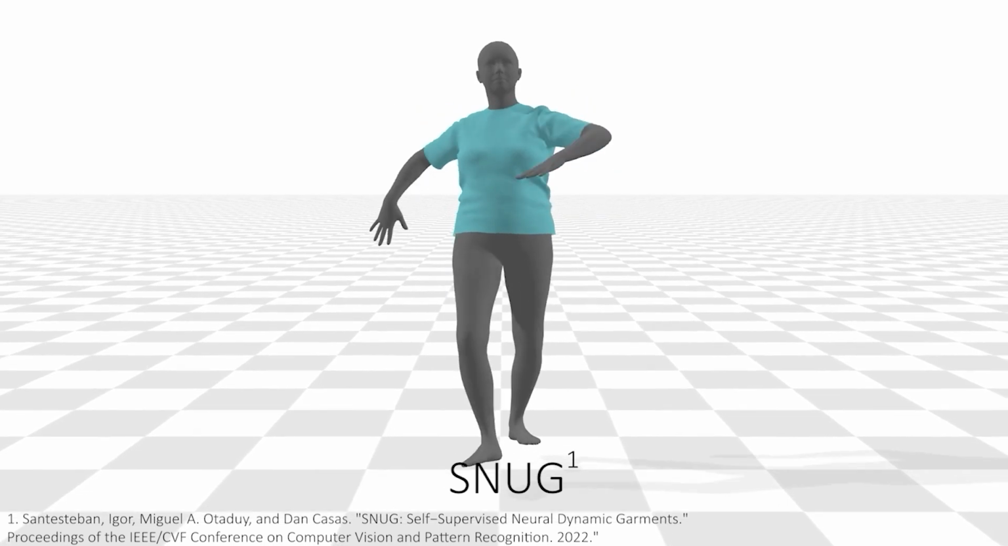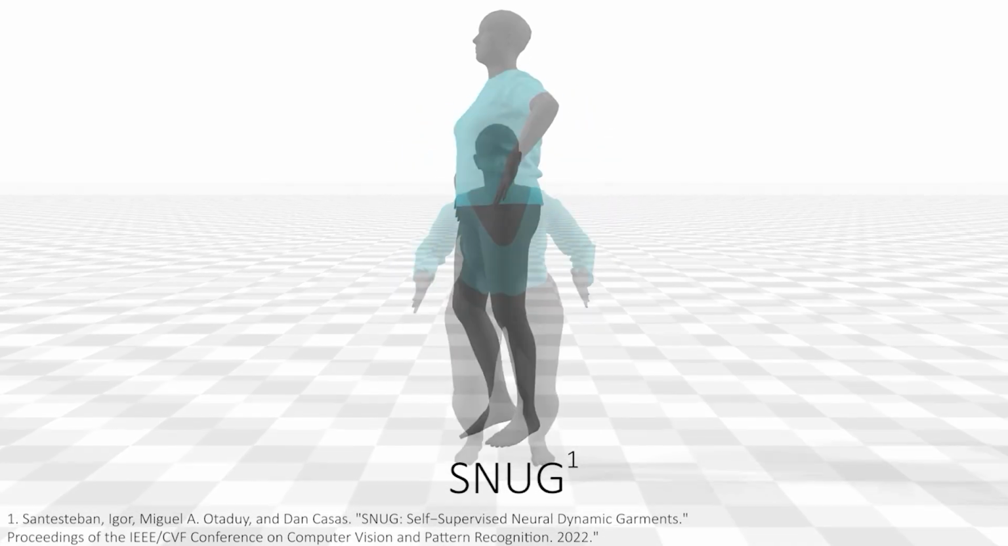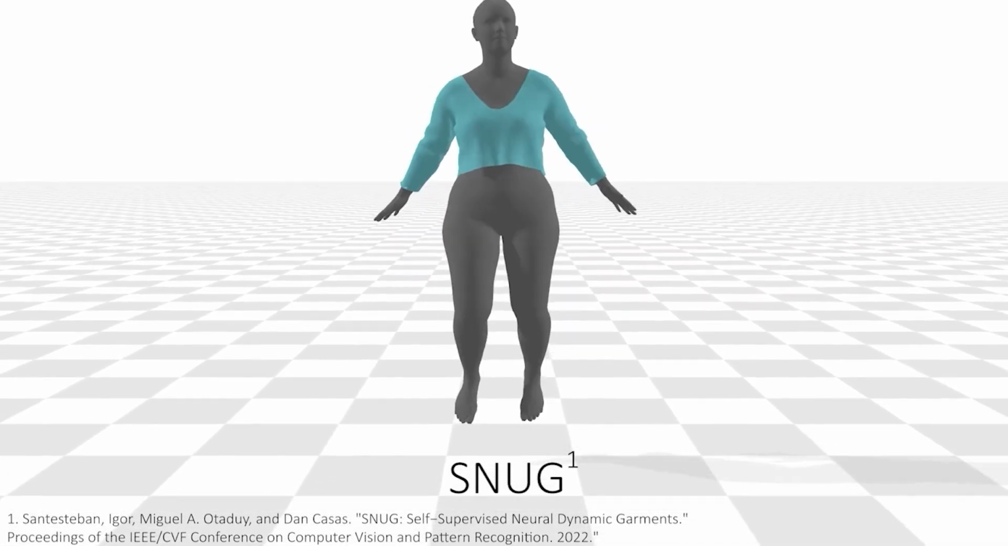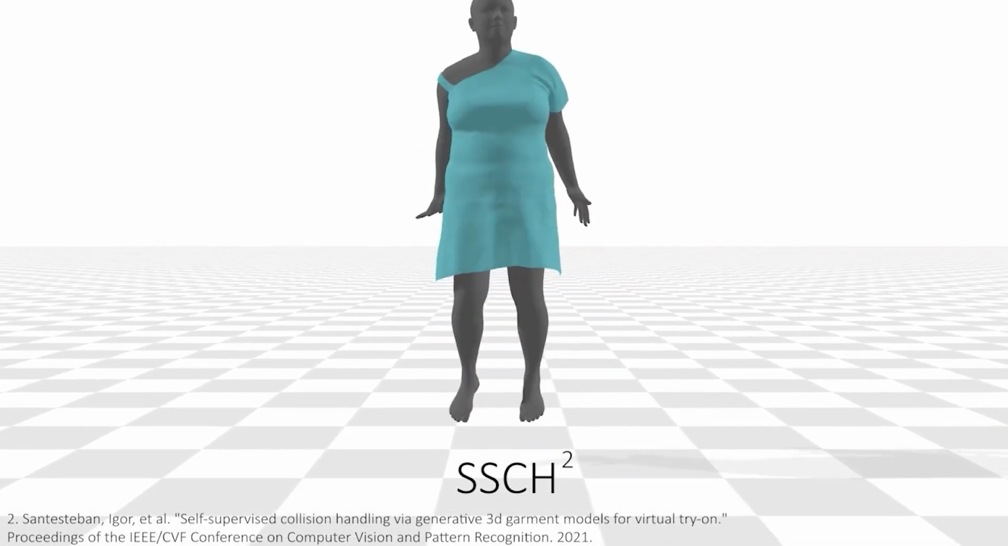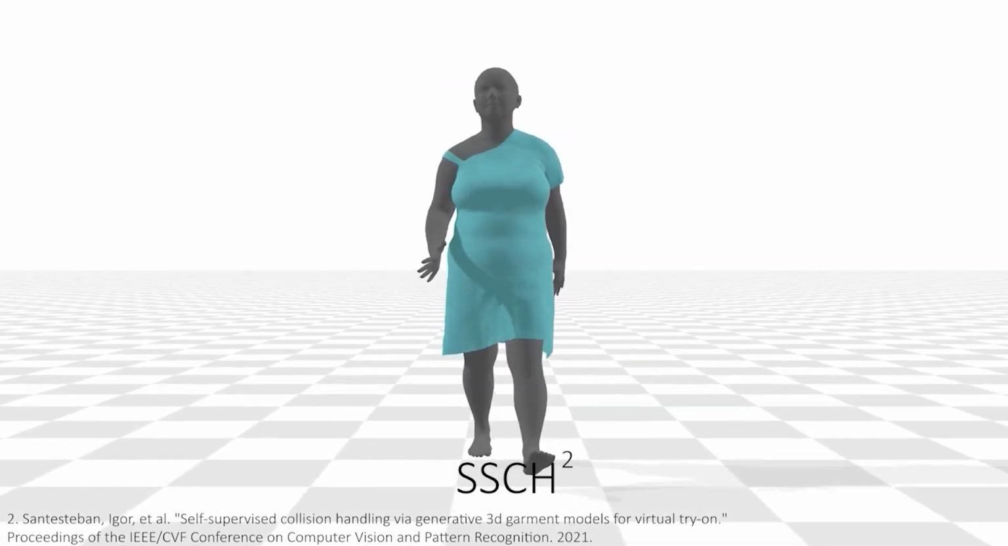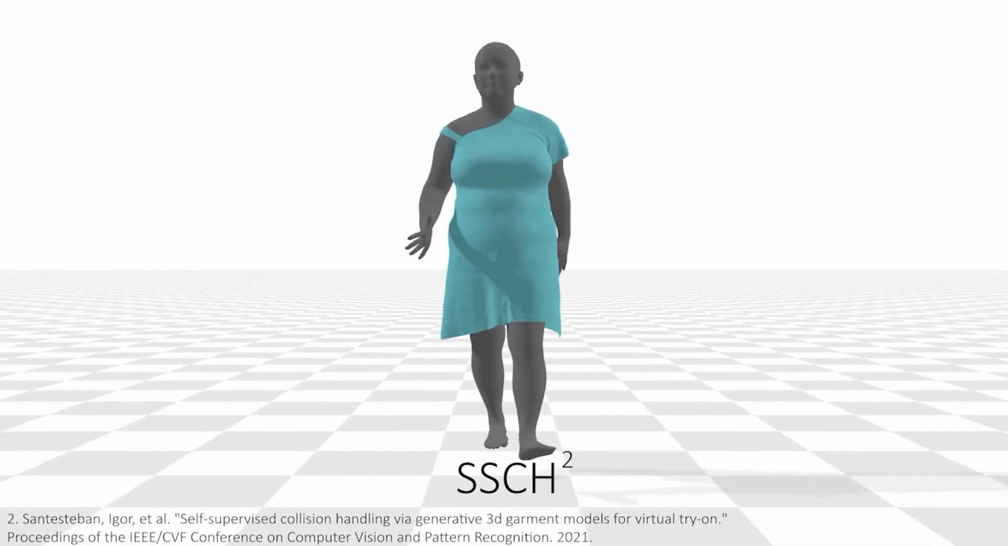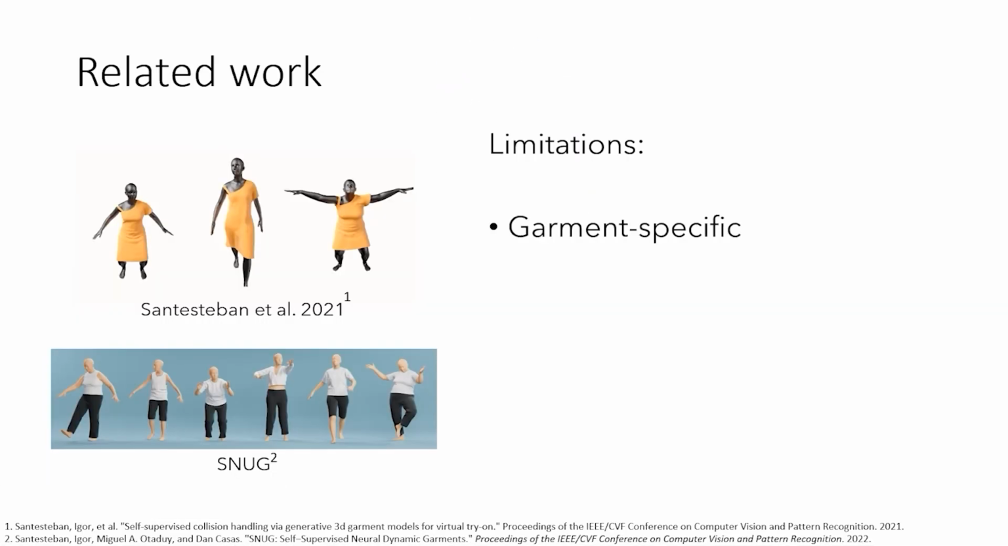Learning-based methods have recently demonstrated their potential to replace computationally expensive physics-based simulators. While these methods yield plausible results, they are limited in several ways. First, they are garment-specific. That means they can predict deformations only for the particular outfit they were trained on and cannot generalize to novel garments.